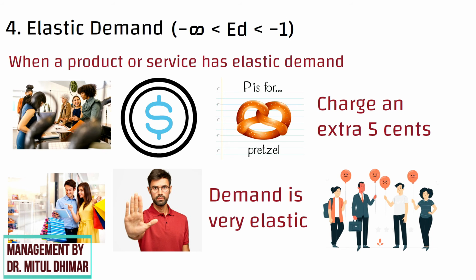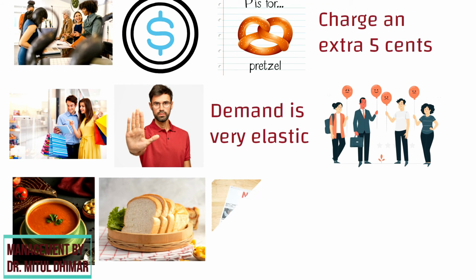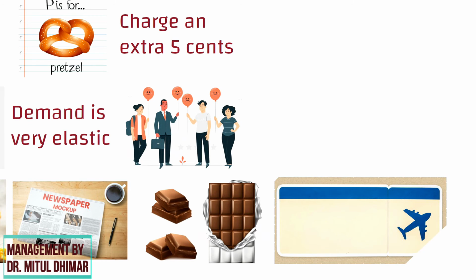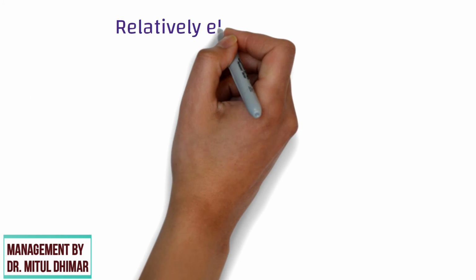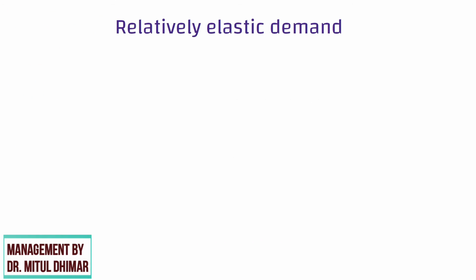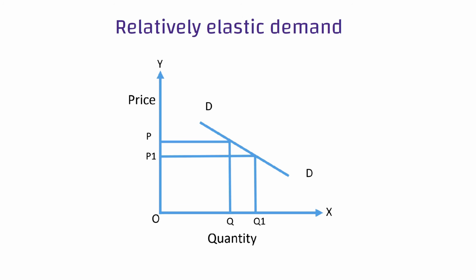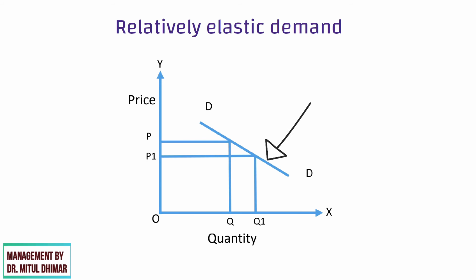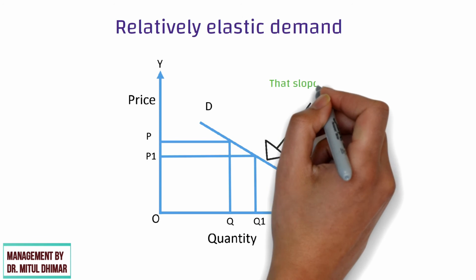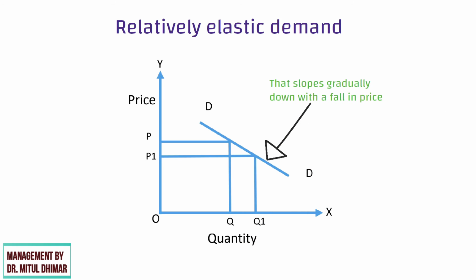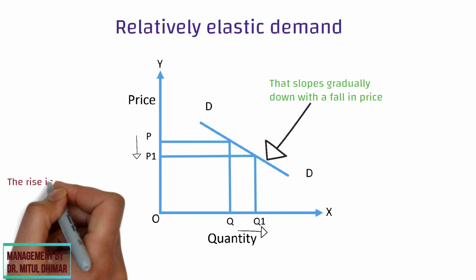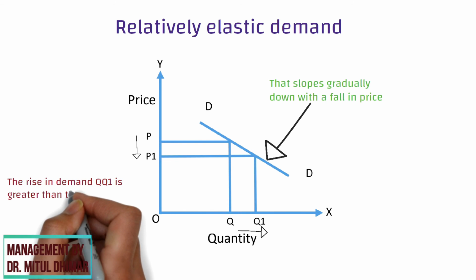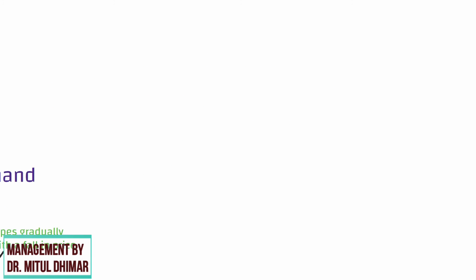Examples of elastic demand: soup, bread, newspaper, chocolate, airline tickets. The demand curve of relatively elastic demand is gradually sloping, which is shown in the figure. In the figure, DD is the demand curve that slopes gradually down with a fall in price. When price falls from OP to OP1, demand rises from OQ to OQ1. However, the rise in demand QQ1 is greater than the fall in price PP1.